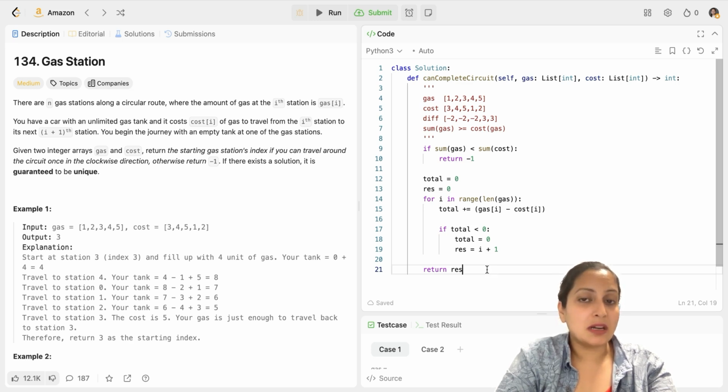Now, time complexity using this approach would be O of n because you are running through the gas array only once and that too not fully, right? So the time complexity is O of n, and your space complexity or your memory complexity would be O of 1, the constant space complexity. So that's the entire question.